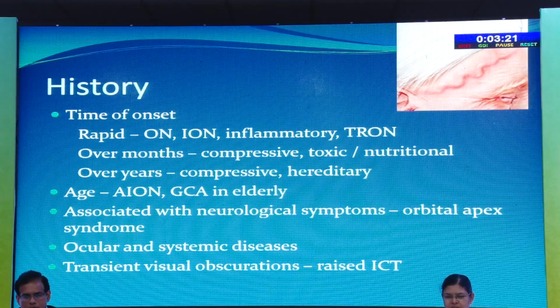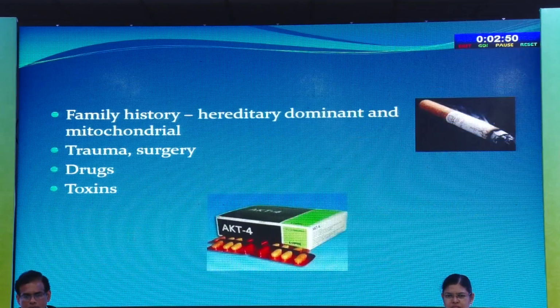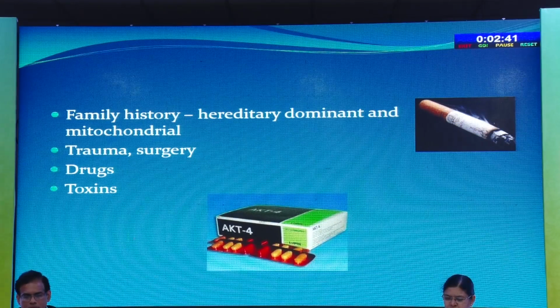about the diagnosis. Like in time of onset, if it is acute, more likely inflammatory or traumatic causes. But if it is slow over months, it can be compressive, toxic or nutritional. And in elderly age groups, ischemic optic neuropathies are seen. And always look for other cranial nerves or systemic neurological involvement. And also take a history so that you can know about any ocular and systemic diseases coexisting. And some optic neuropathies run in family, so family history is also important. Also exposure to drugs, toxins and all.